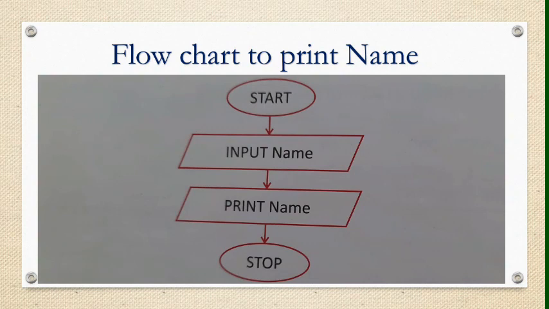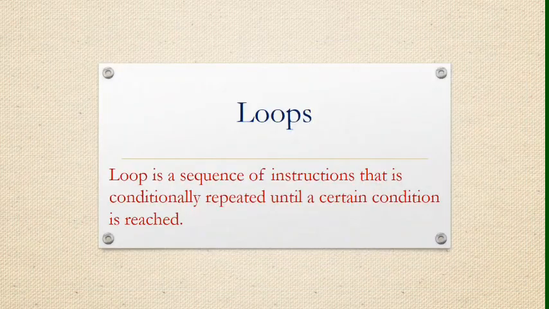What is the example? Suppose you have to print your name on the screen. How can you draw the flowchart for that? Same, start, then first you will ask for the name, and the user can give any name in this box. This is your parallelogram for input. And next is print name. Again you are using the parallelogram to print your name on the screen. At last you are stopping your flowchart. So this is the flowchart. In this flowchart you are printing your name on the screen.